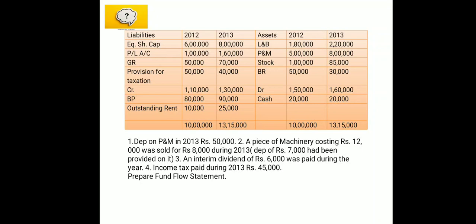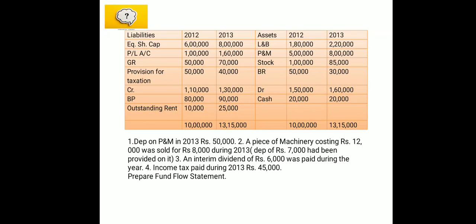Now the first item, equity share capital. In 2012, 6 lakh and 2013, 8 lakh. So what we are able to see is an extra issue of equity shares worth rupees 2 lakh. And whenever we go for an extra issue of shares, it is going to be our source of fund. Then next we have the profit and loss account. That we use while calculating fund from operation.